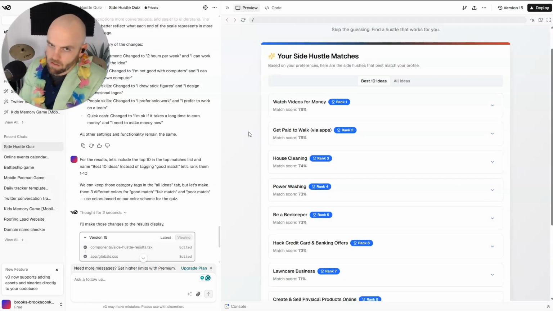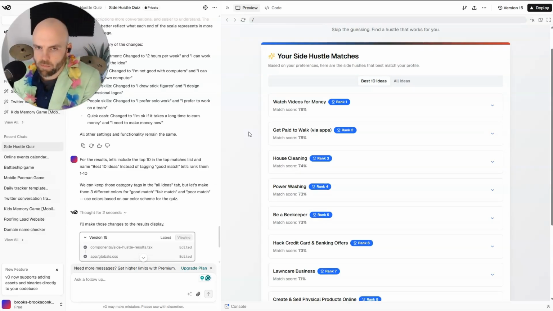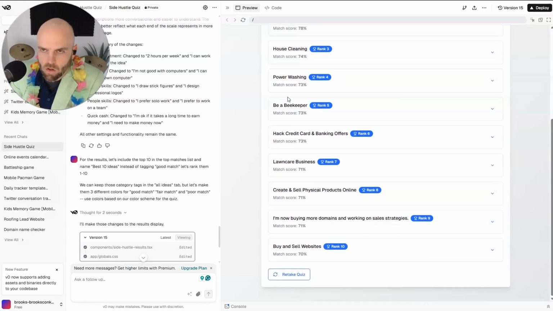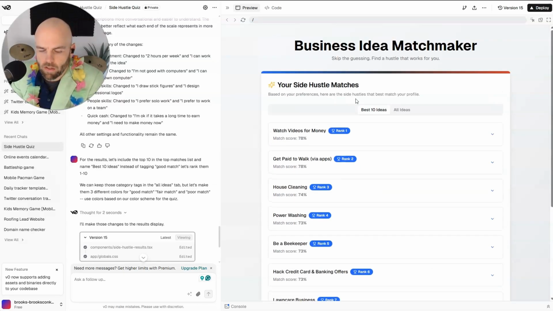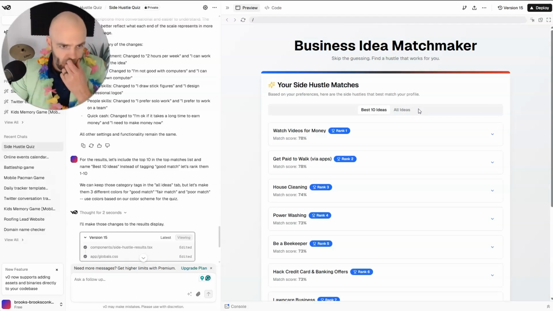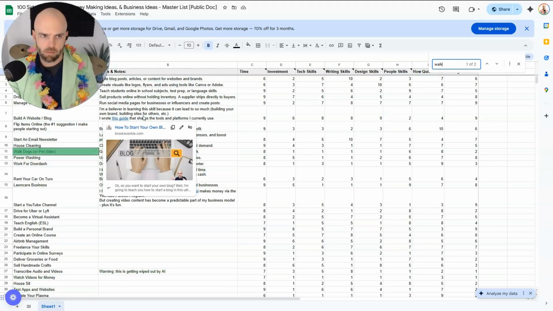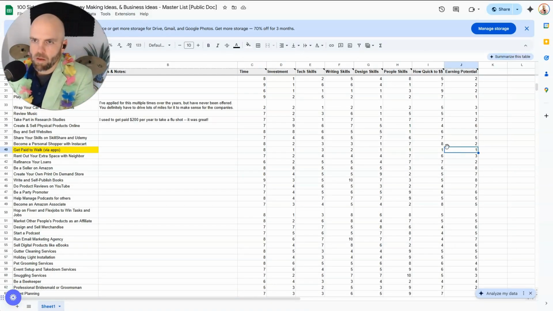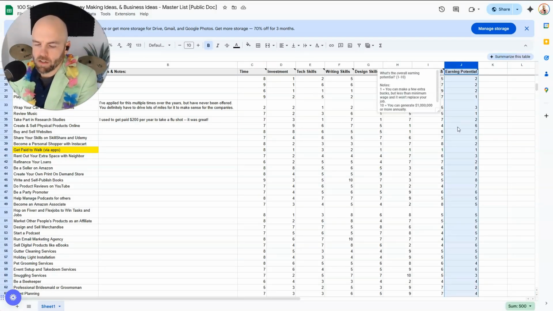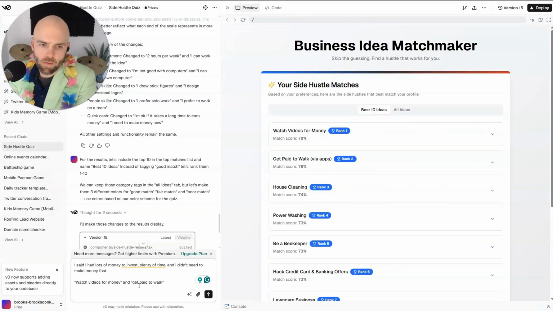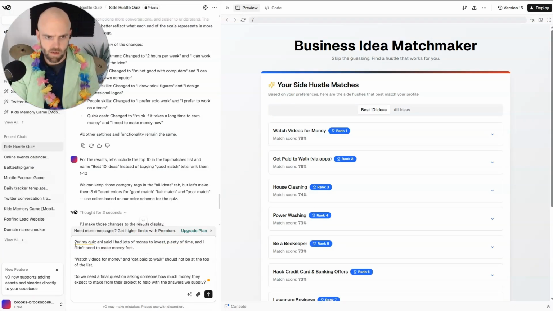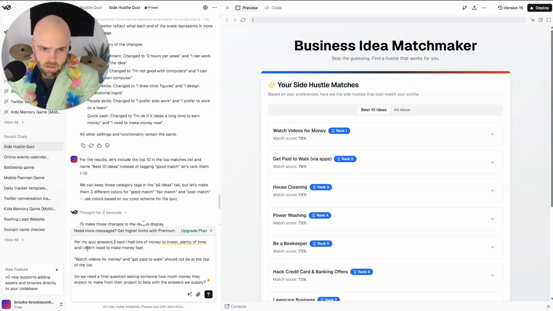Yeah, we're going to need to look at the grading system because if you have a lot of money to invest and you don't have to make money fast, these aren't the best at the top, right? So I need to look at the data again. Let me go look at my data here and see what the answers would be. Maybe it's because we don't have this last question here, the earning potential. Yeah. I said I had lots of money to invest, plenty of time per my quiz answers. So watch videos for money and get paid to walk should not be at the top of the list.